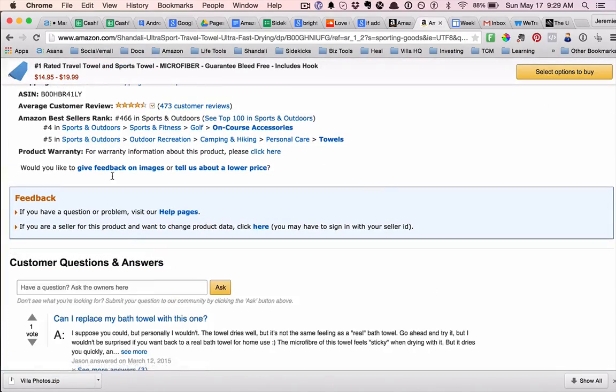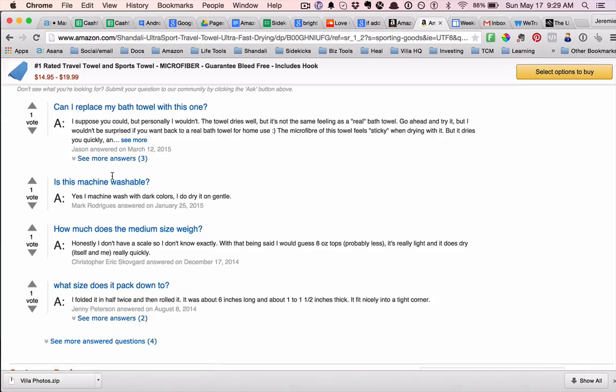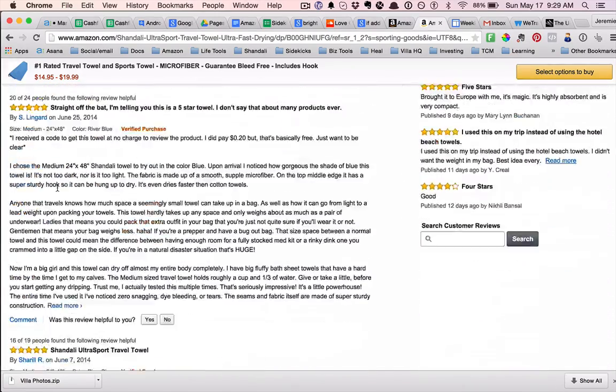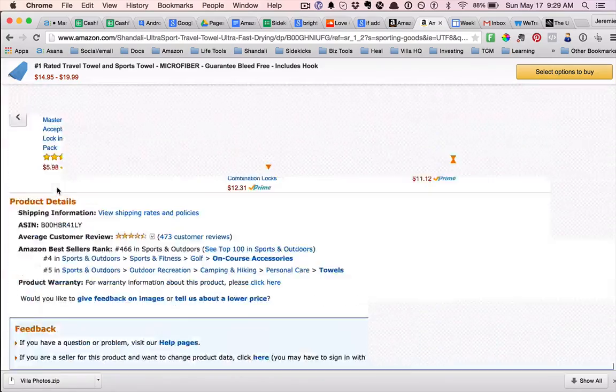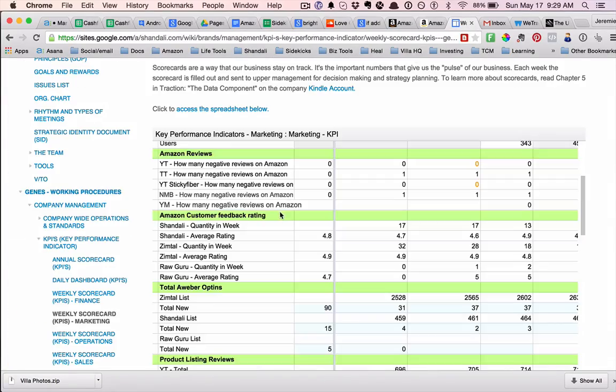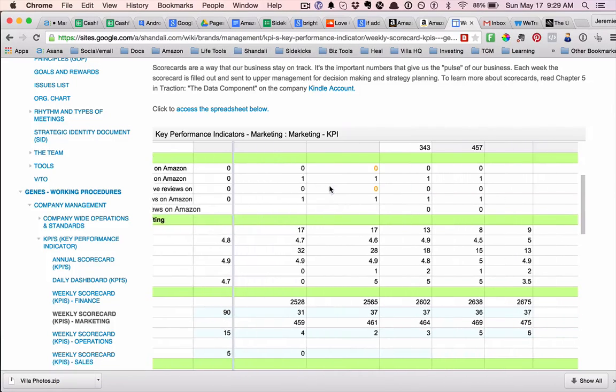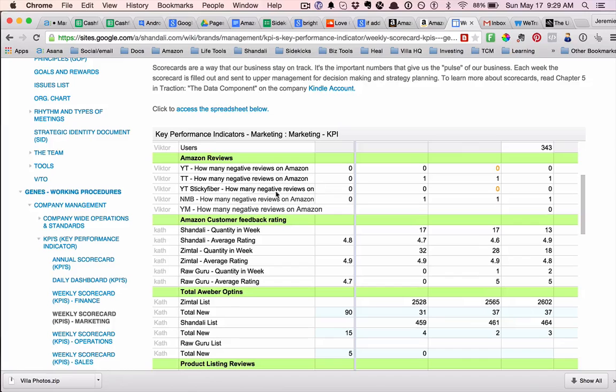This is pretty good. 4-star, 5-star, 5-star, 5-star, 5-star. So that's only one that's not 5 stars, right? So that's what we're looking for. We're looking to have only 5 stars. That's what the numbers are, and then we've got our marketing team to work on that.